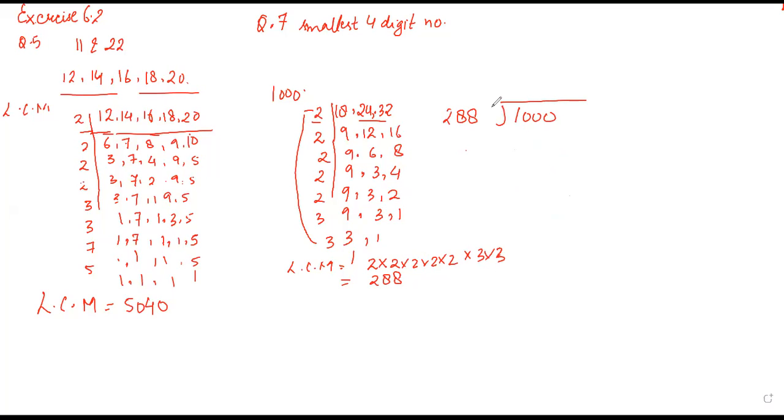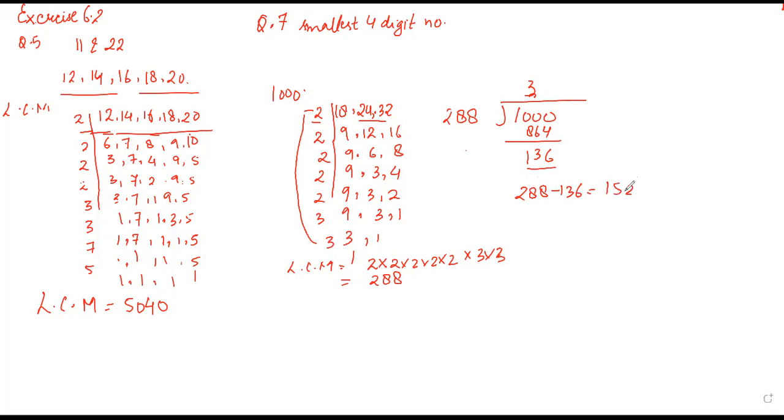So now if you do 288 into 2, it will give 576, and 288 into 4 will give you more than 1000. 288 into 3 will give you 864. Okay, now what you will do, 1000 minus 864 is 136. Then 288 minus 136 will give you what? 152.